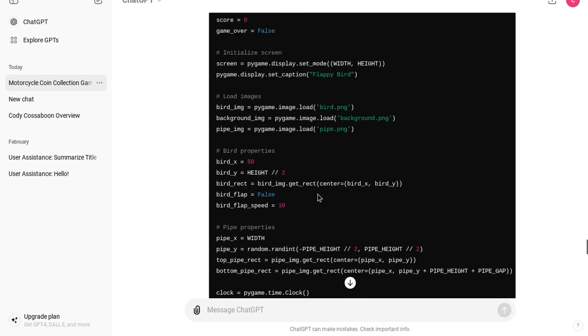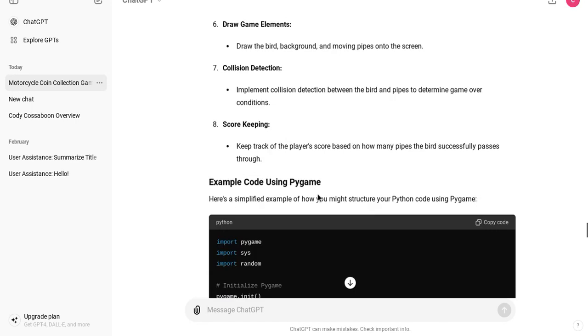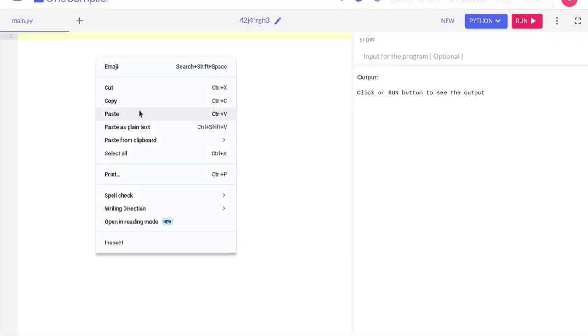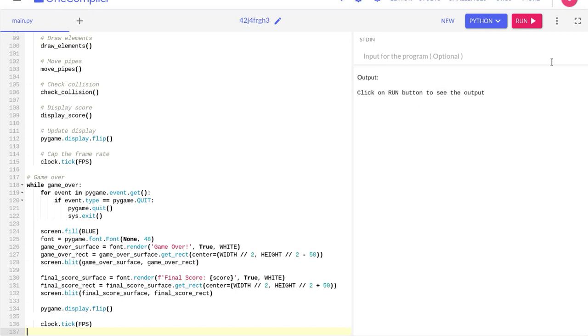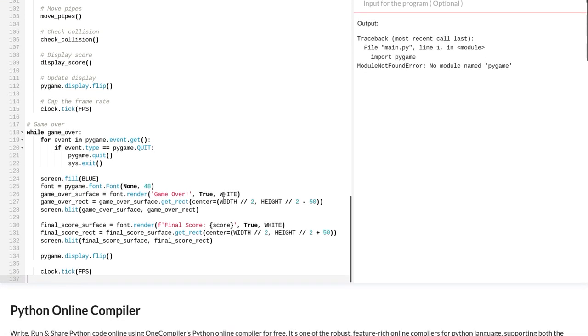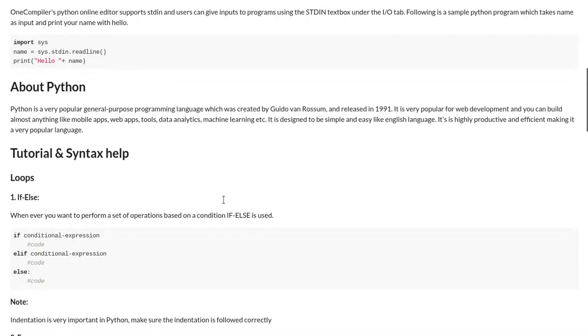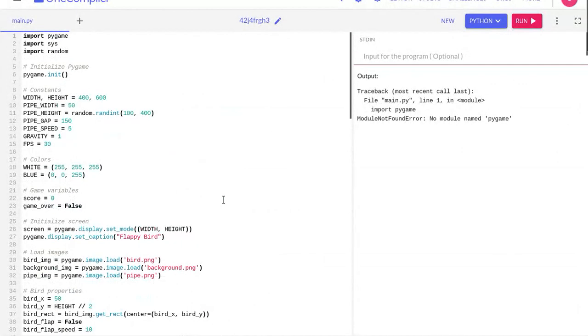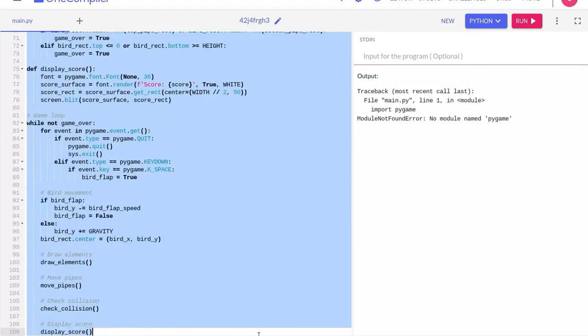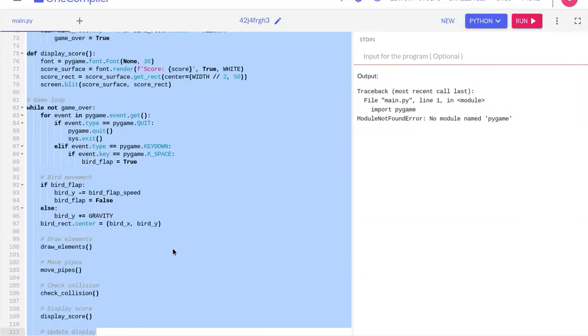Let me try copy code, go over here and paste, and see what happens. Run. And you can see nothing happens again because I think ChatGPT is wrong. Because it must have typed in the wrong. Let me just delete all of this. I don't have to. I'm just going to X out of it again.